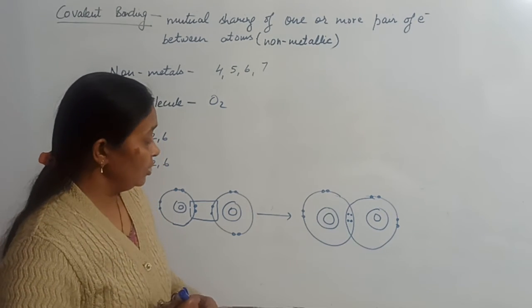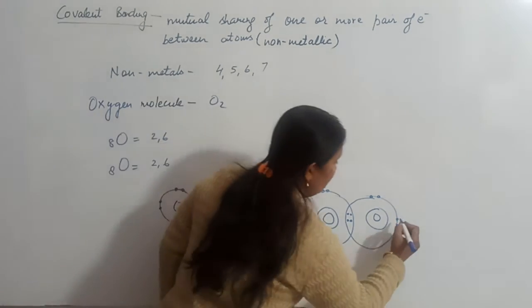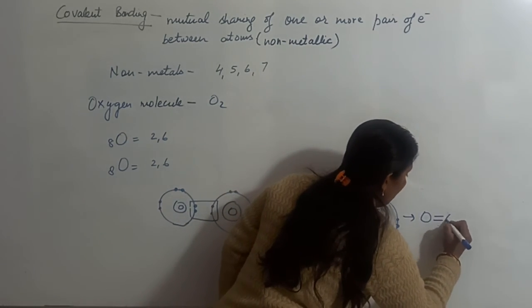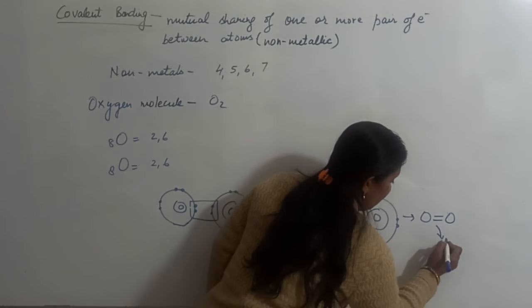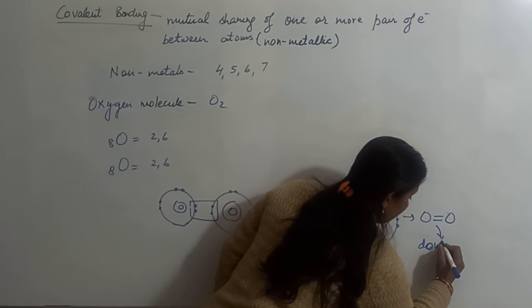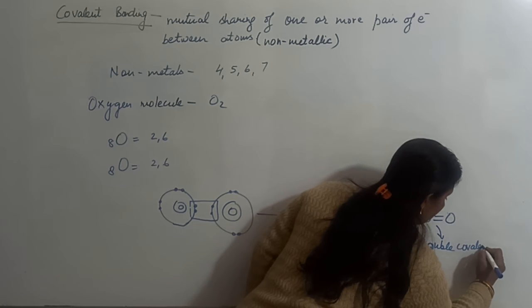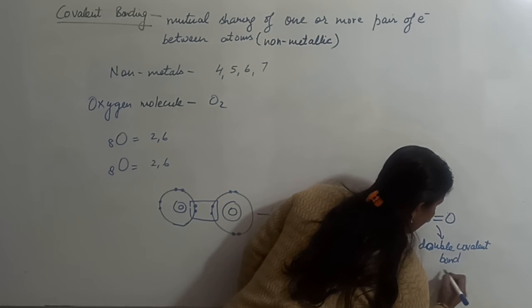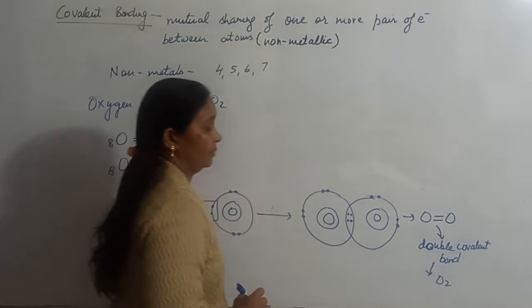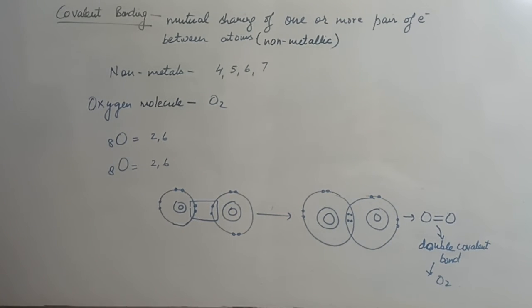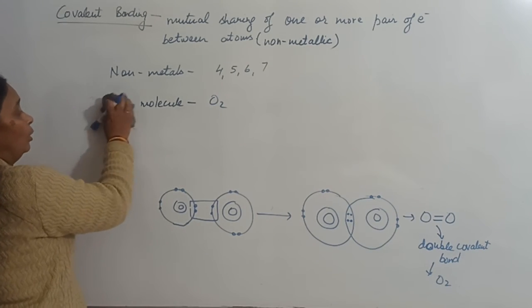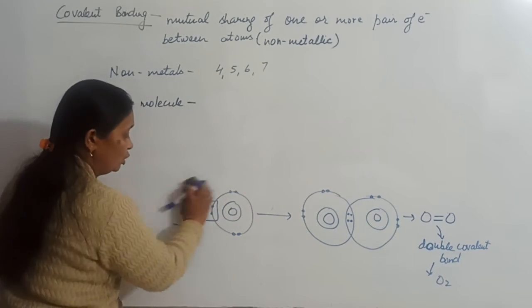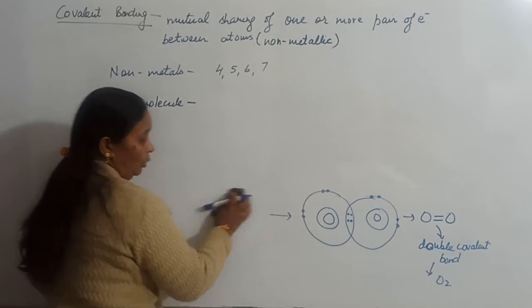If there is sharing of 2 pairs of electrons, then the molecule will have 2 covalent bonds. So this is a double covalent bond formed between oxygen atoms. Double covalent bond, and like this O2 molecule is formed. So this is the formation of oxygen molecule. Now we will see an example of triple covalent bond. Triple covalent bond you can see in nitrogen molecule, N2.